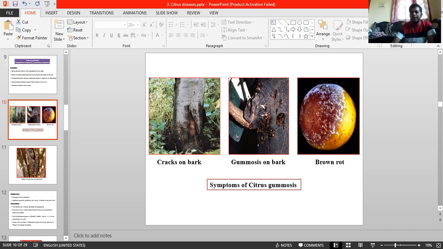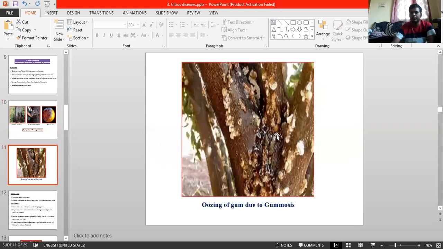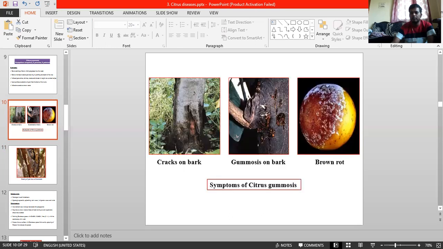Later, exudation of gum from the bark of the trunk occurs. See here, gum exudation is there. There may be a considerable amount of gum formation in sweet orange, which is the susceptible one in South India, but relatively little in grapefruit. It is a little bit resistant one.